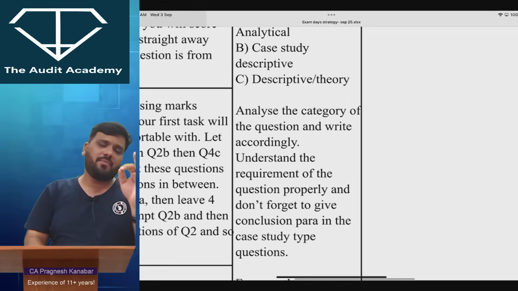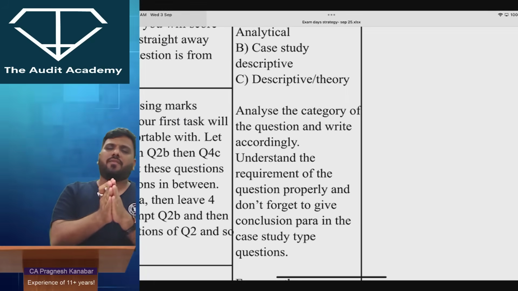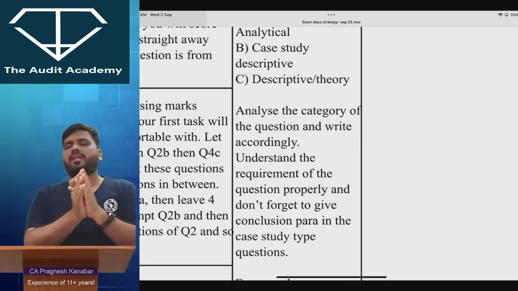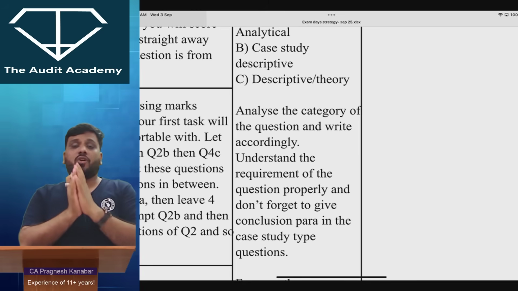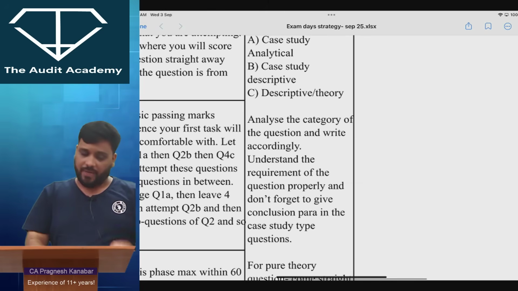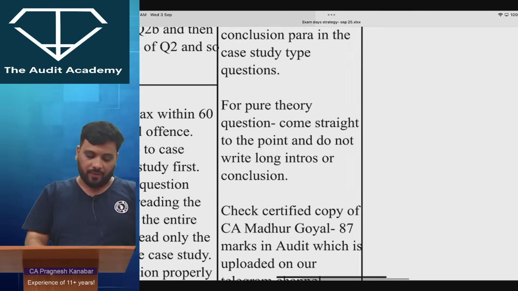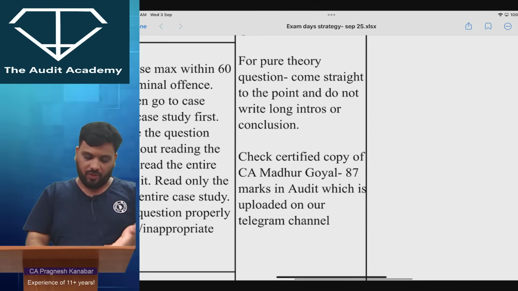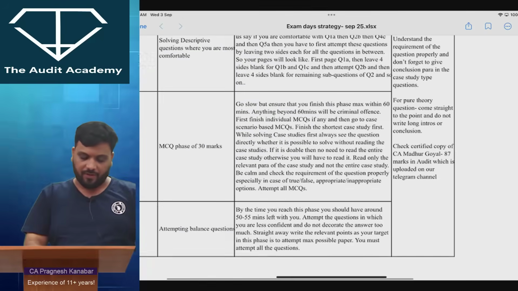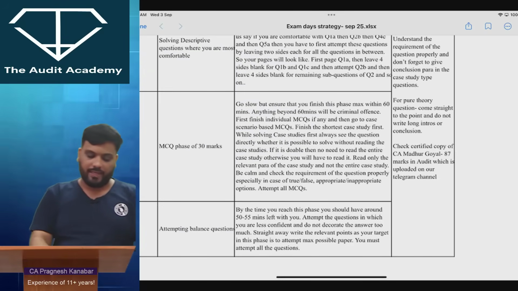But in case study based questions, it is my humble request, I don't know why students keep committing this mistake, please do not miss out on the conclusion part. Alright, okay. Now, I've also given the tip that you please check the certified copy of CA Madhur Goyal. Wonderful score he has got.